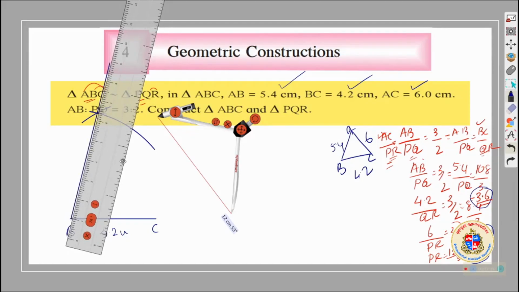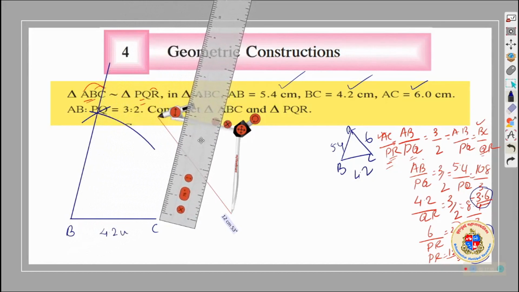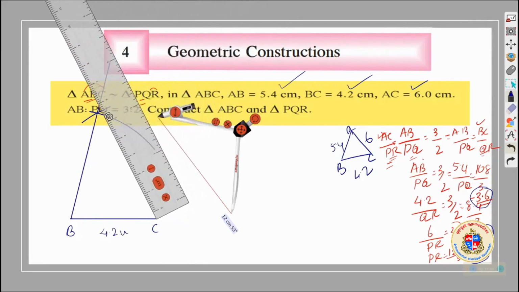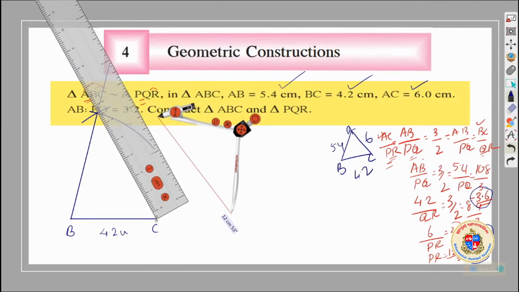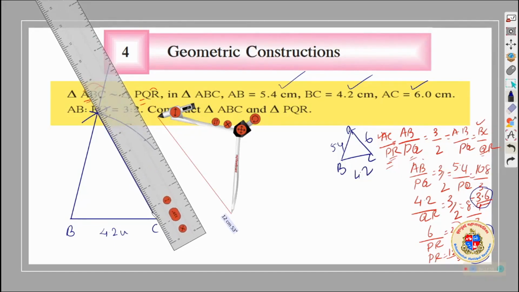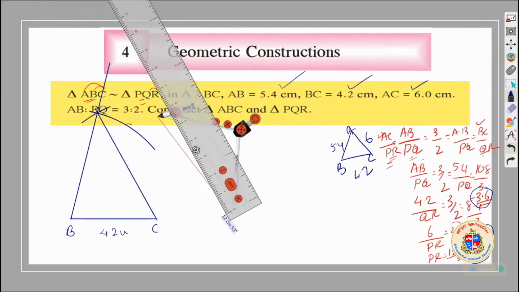Okay, that is one side of the triangle. The other side of the triangle can be drawn here. So you got the point A now. ABC is drawn, and AB is 5.4 unit, and here it is 6 unit.